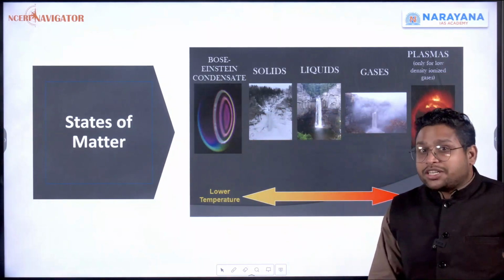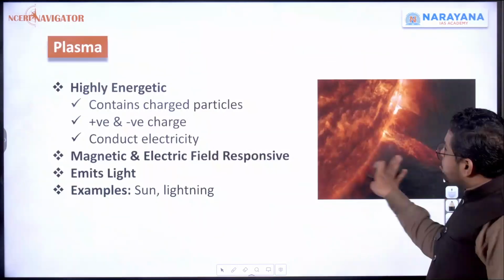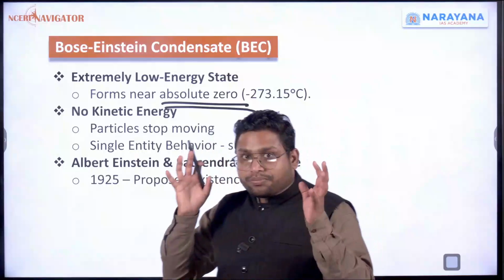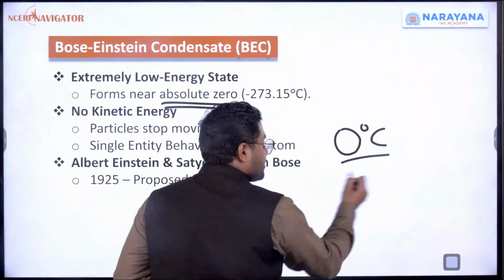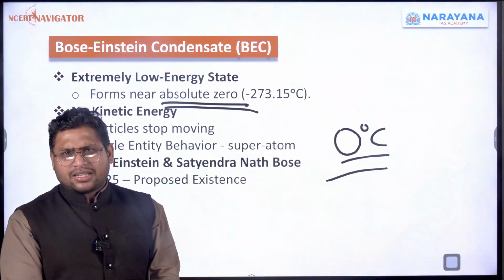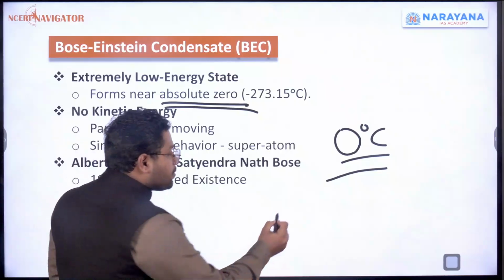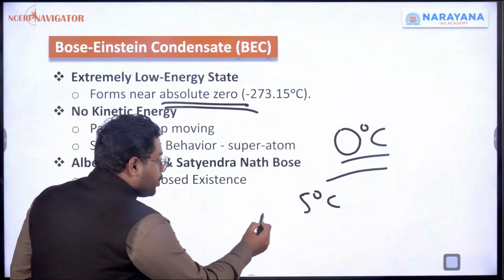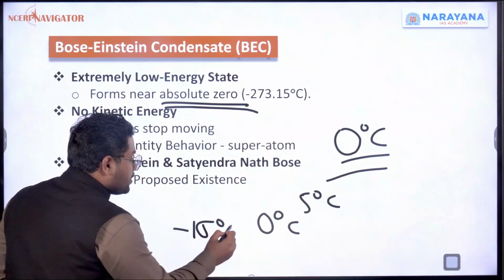That means we have reduced the temperature, we have taken all the heat that is there in these solids. So we have reduced their temperature to absolute zero. Can you imagine absolute zero? I'm not talking about 0 degrees Celsius. I'm talking about absolute zero temperature. That means below this there is no temperature. See, if something is at 5 degrees Celsius, we can reduce it, make it 0 degrees Celsius. We can even go to minus 15 degrees Celsius.